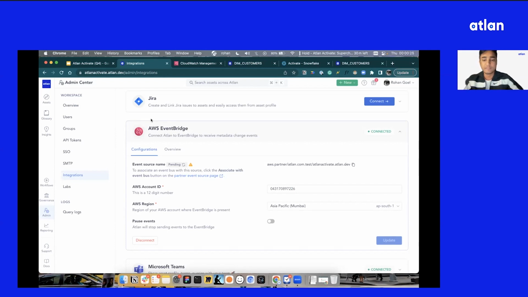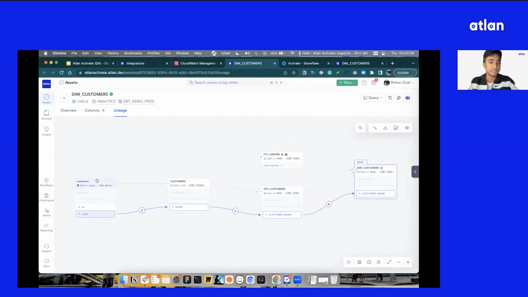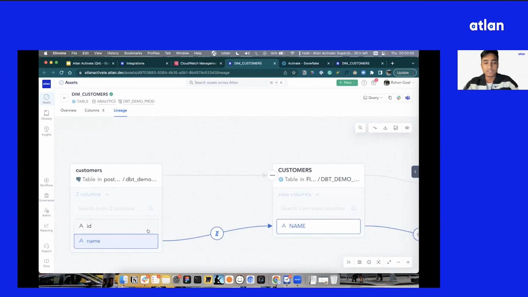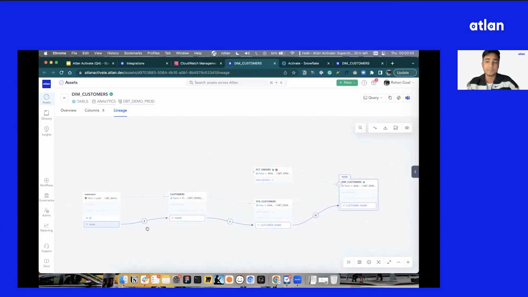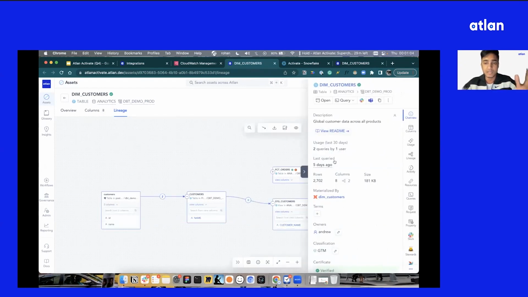Okay, so today I have planned two awesome demos for you. I'm going to jump into the lineage real estate that we have built. Here you can see the data is flowing from Postgres to Snowflake by Fivetran, and then there's some DBT transformation happening and finally landing into a Snowflake view. For today's magic trick, I'm going to mark this customer name as PII because I know it has some PII data, and apply a masking policy inside Snowflake. Before doing that, let's see how the data looks today.